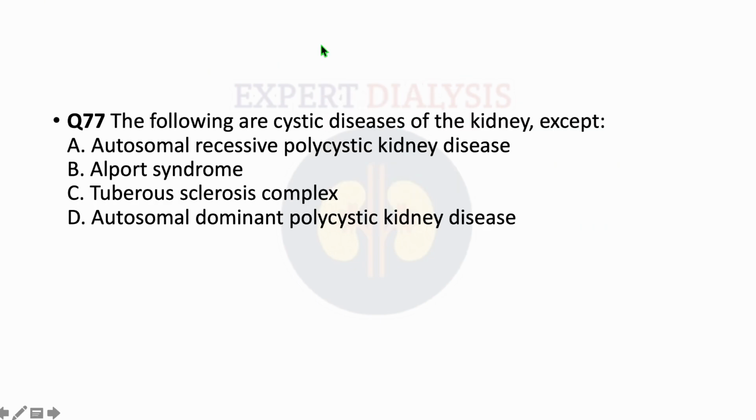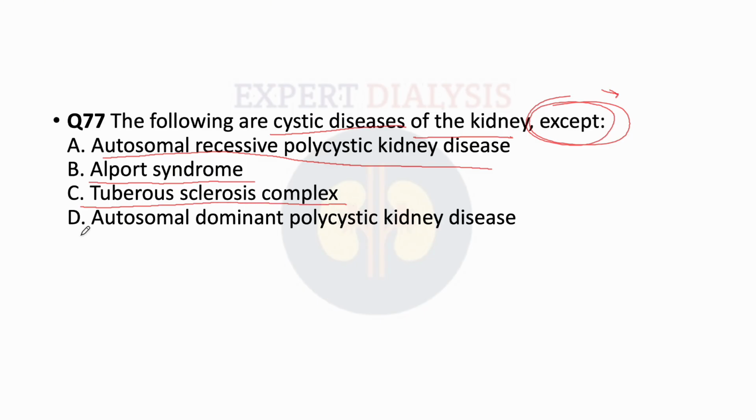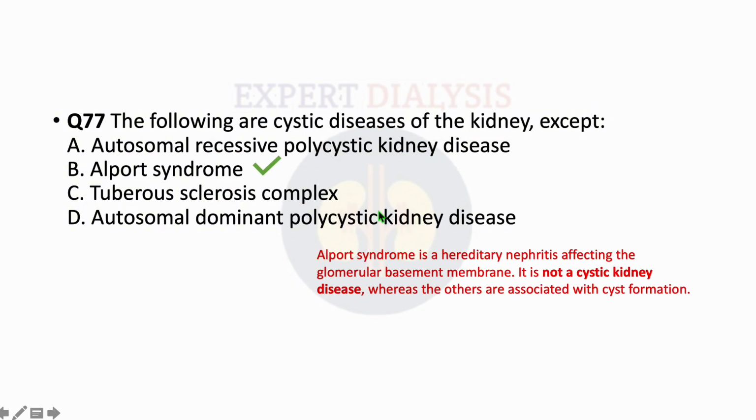Moving ahead to the seventh question, it says the following are cystic diseases of the kidney except, so we have to find the exception here. The first option says autosomal recessive polycystic kidney disease, option B is Alport syndrome, option C is tuberous sclerosis complex, option D is autosomal dominant polycystic kidney disease. So what will be the answer? The answer will be Alport syndrome.